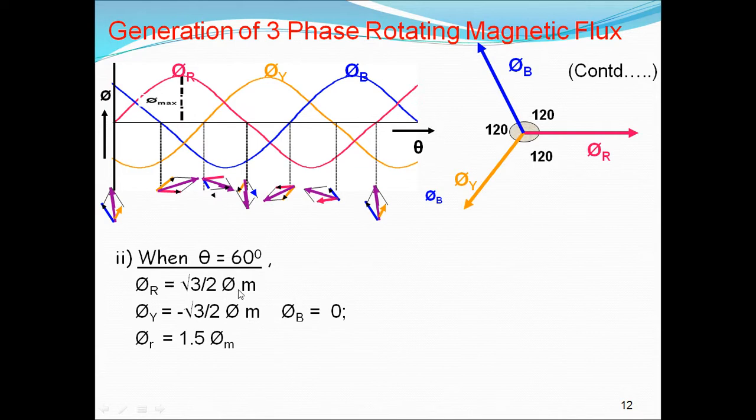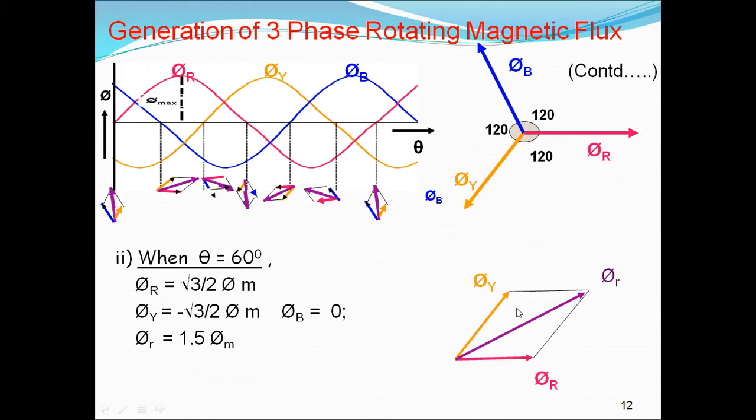Pi r is root 3 by 2 pi m, and pi y is minus root 3 by 2 pi m. If we add these two vectorially, we will get the resultant vector, 1.5 times the maximum flux. Let us see how it will come. This is the vector diagram. Which one is negative? Y is negative, so again we have to extend this here.